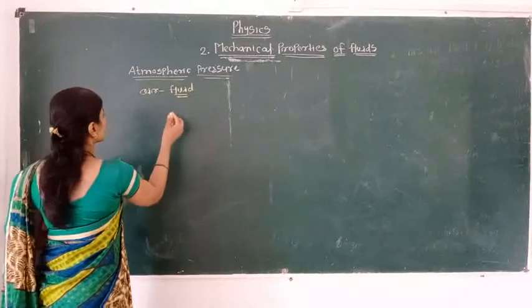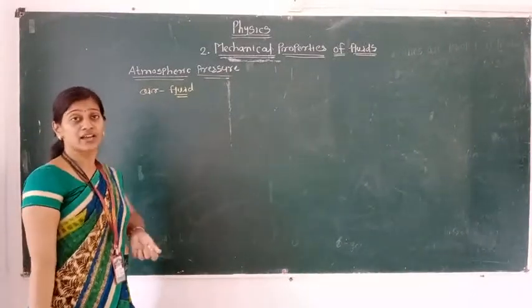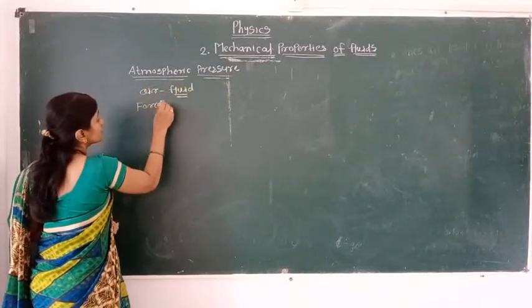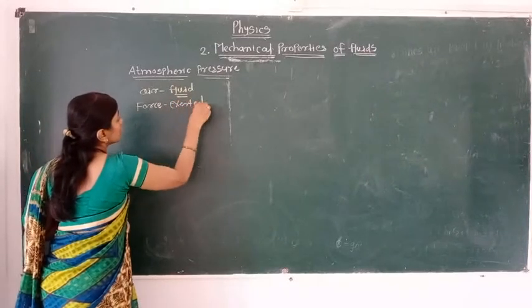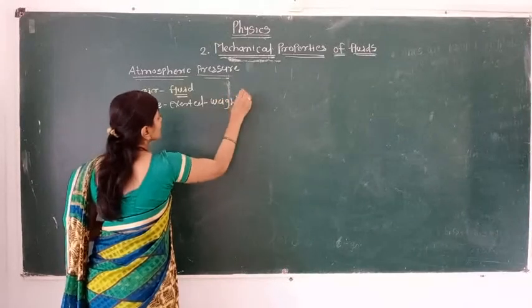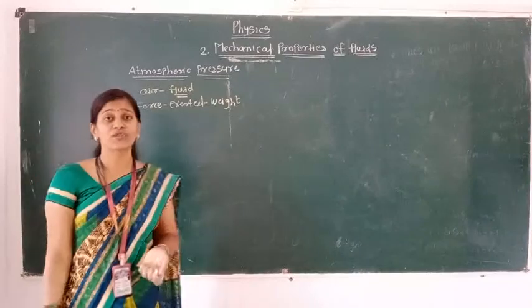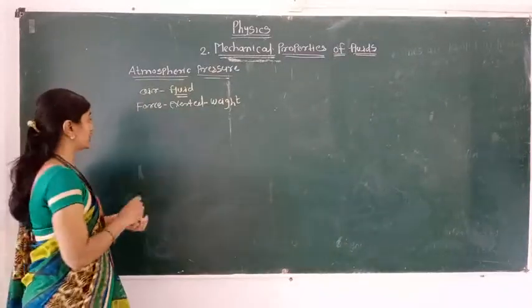Because of the weight of that air, force is exerted. Due to its weight, the air exerts a force, and we know pressure is nothing but force per unit area.